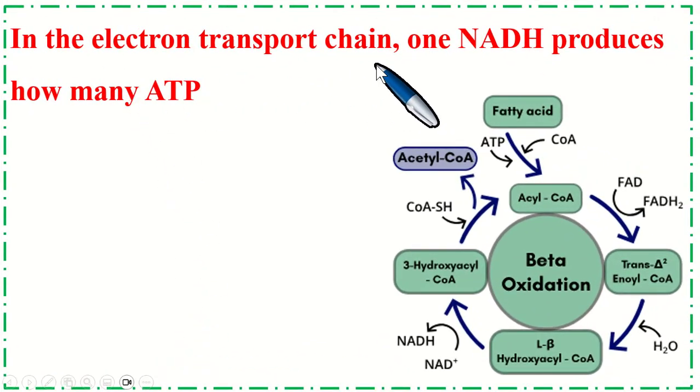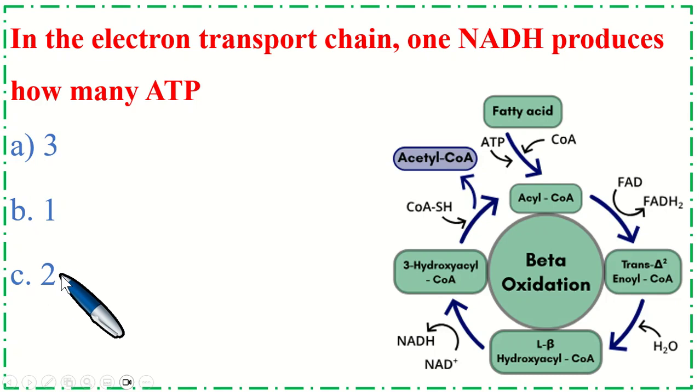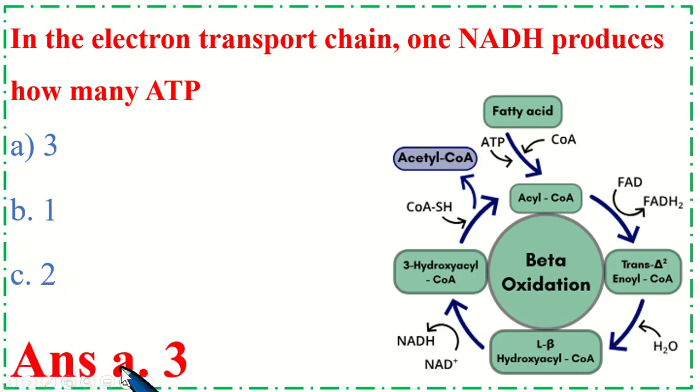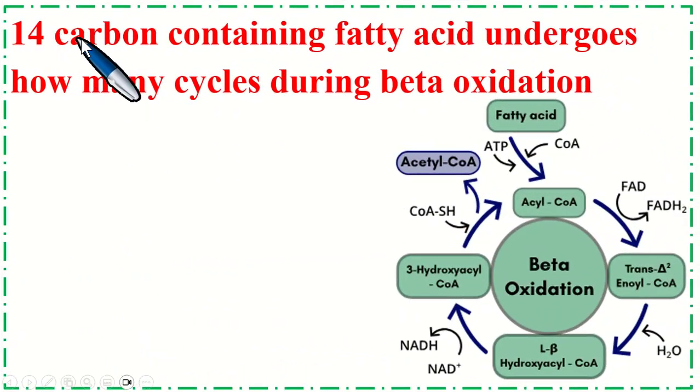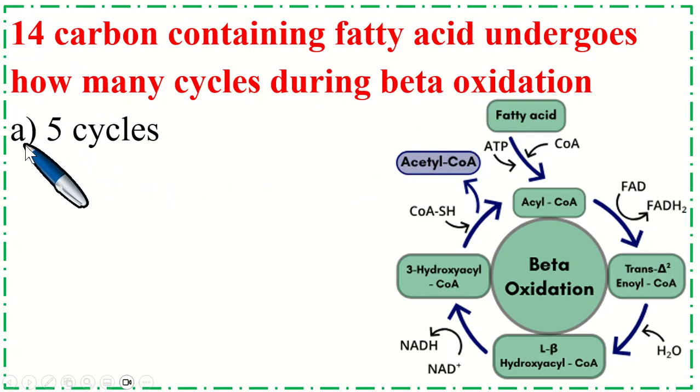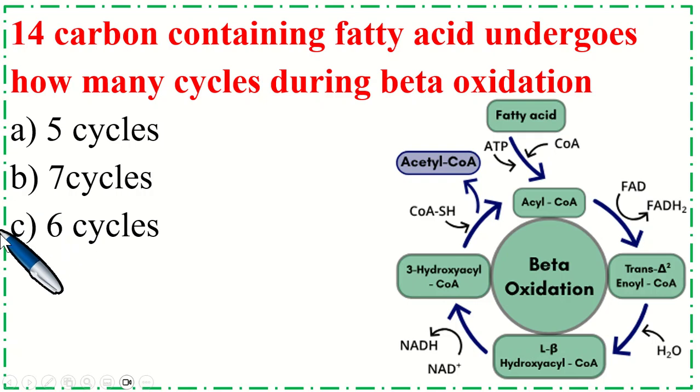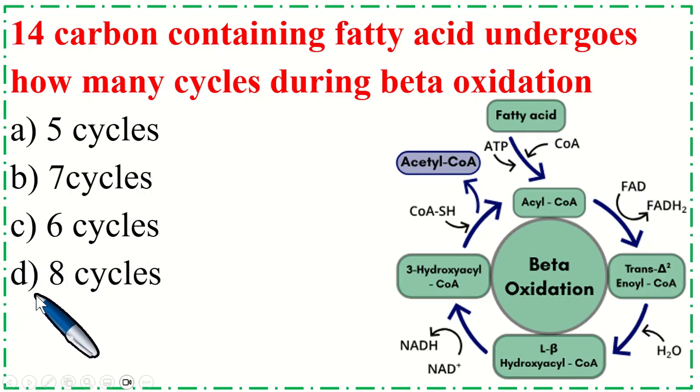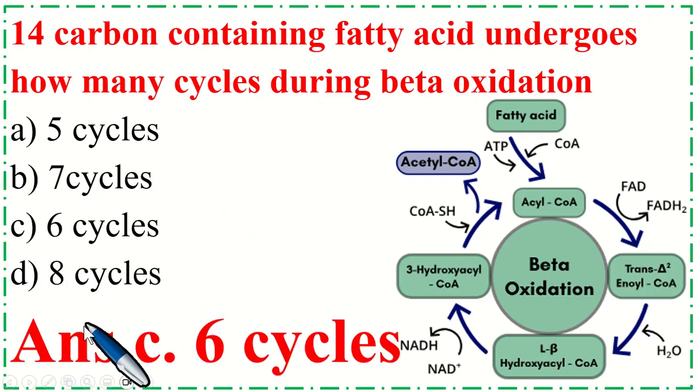In the electron transport chain, 1 NADH produces how many ATP? Option A 3, B 1, C 2. Correct option is A 3. A 14 carbon containing fatty acid undergoes how many cycles during beta oxidation? Option A 5 cycles, B 7 cycles, C 6 cycles, option D 8 cycles. Correct option is C 6 cycles.